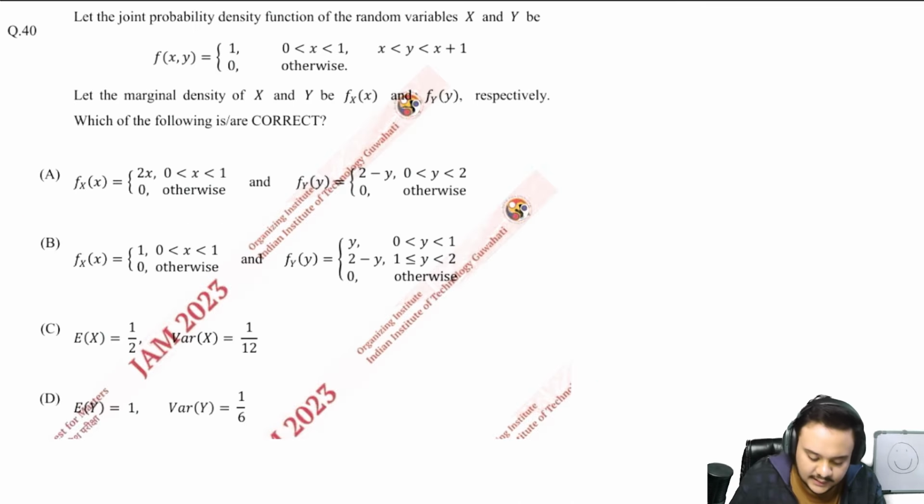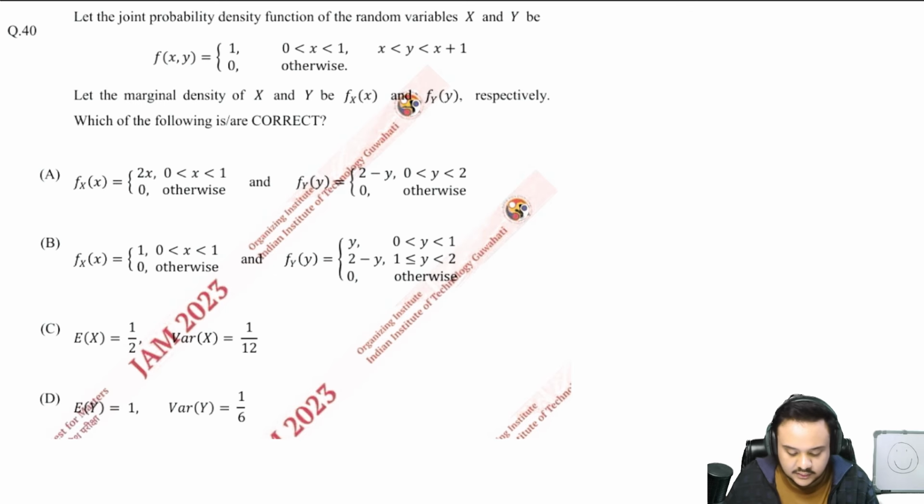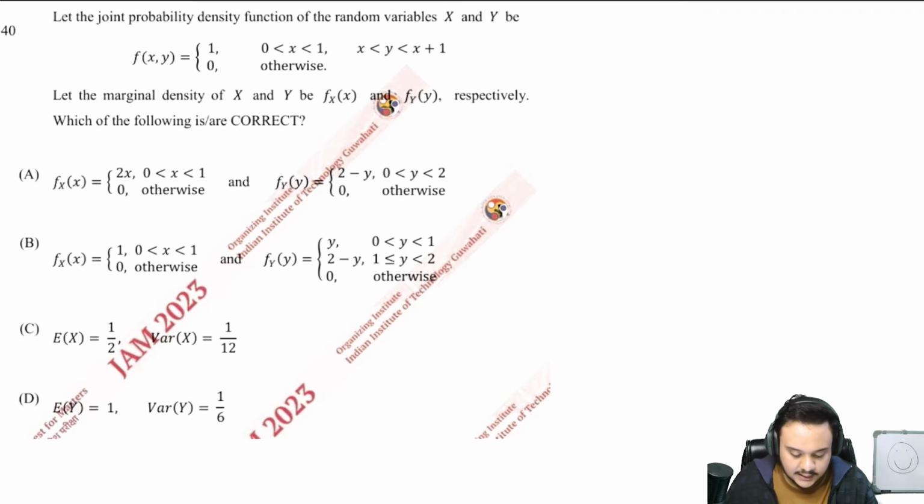Let us move on. Now look at question number 40. It says let the joint probability density function of random variables x and y be this. Let the marginal densities of x and y be fX(x) and fY(y) respectively. Which of the following are correct? You have to find first of all the marginal densities of both x and y, and then you have to find the mean and variance. So let's take this to a new page and let's start writing.